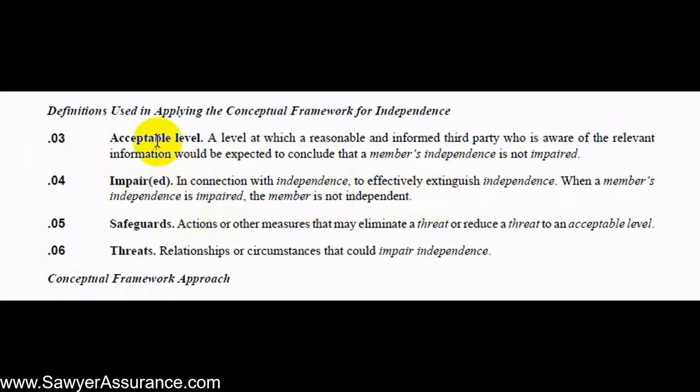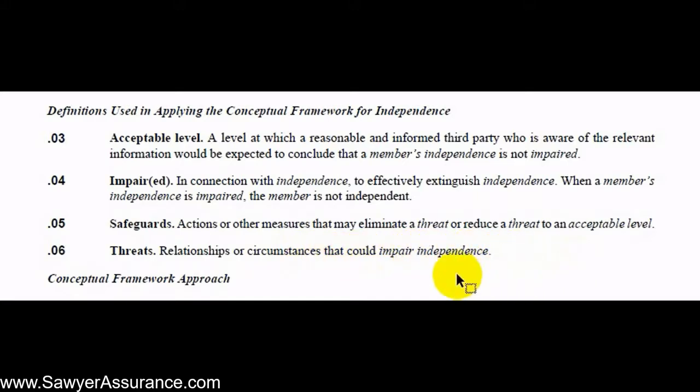So there may be several situations that look like they could impair the independence of the auditor. In those cases, the auditor should employ safeguards. And so those are actions or other measures that may eliminate the threat or reduce the threat to an acceptable level. And those threats are relationships or circumstances that could impair independence.